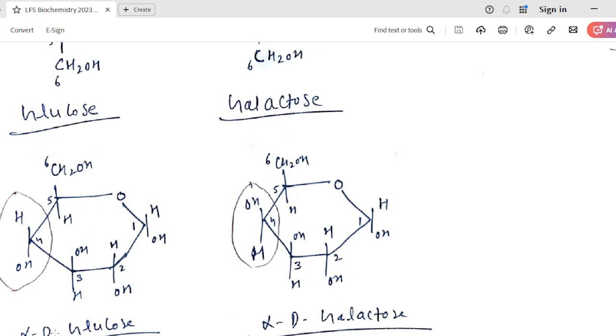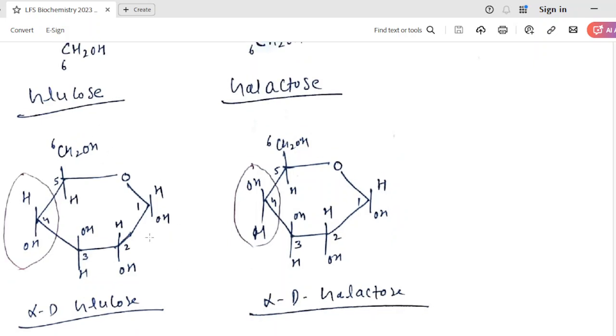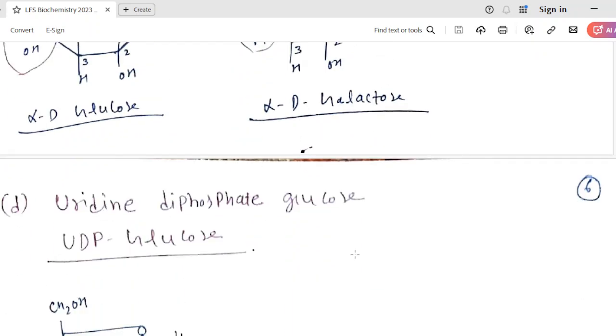In case of the cyclic structure, this is alpha-D-glucose, because OH is located at the lower position, this CH2OH. So OH, OH, third is reverse, fourth again maintained. In case of alpha-D-galactose, this position will be reversed and you will get galactose.